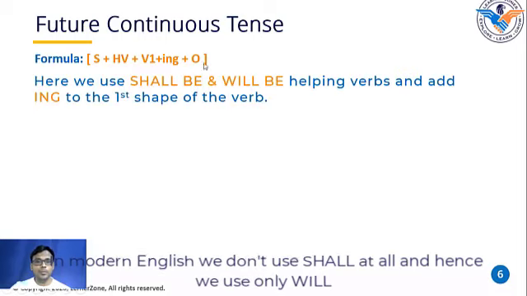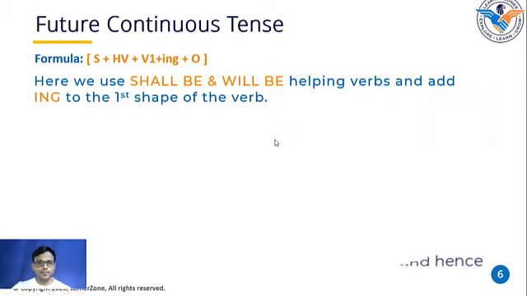Now let us see what are the helping verbs we should use here. Here we use shall be and will be as helping verbs and add ing to the first shape of the verb. It is very simple, guys. In simple future tense, we were using shall and will as helping verbs, and here we are using shall be and will be as helping verbs, and we have to add ing to the first shape of the verb. Very simple to remember. If you remember the formula first, and then what helping verbs we are using in this particular tense, you're done with it.